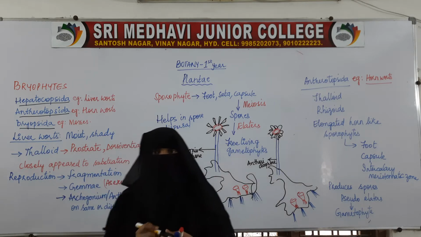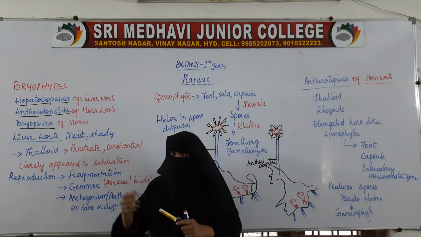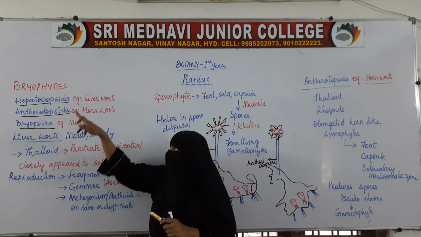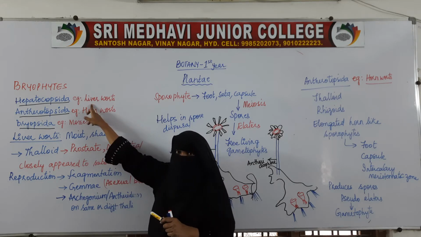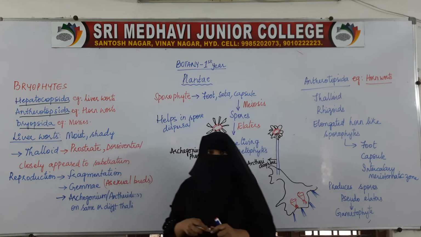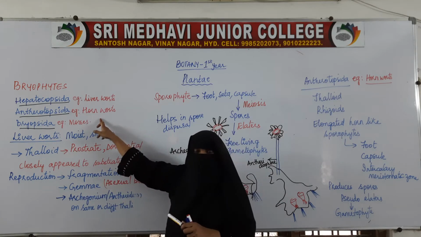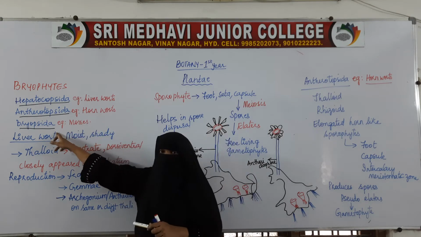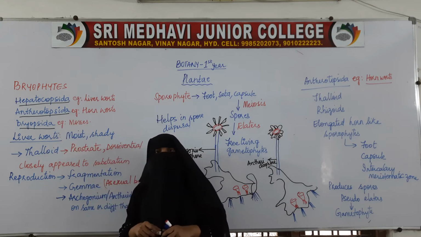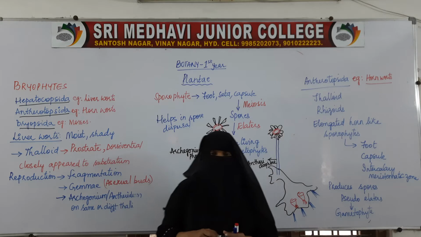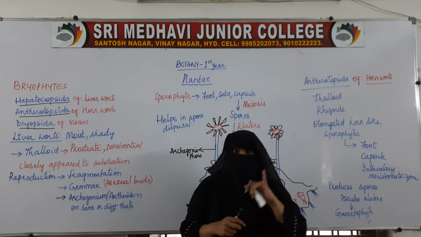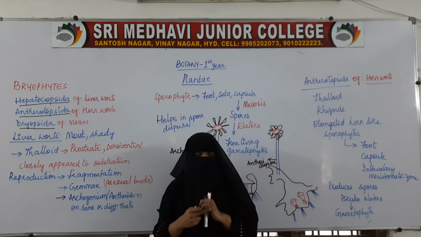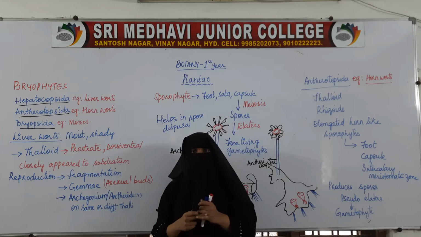The group bryophyta is further divided into subgroups. First is Hepaticopsida, in which we will study liverworts as examples. Then we have Anthocerotopsida, the second group, where the examples are hornworts. The last, the third group, is Bryopsida, in which we will study mosses as examples. So bryophytes are divided into 3 groups: Hepaticopsida, Anthocerotopsida and Bryopsida. We will study each one in a little detail.